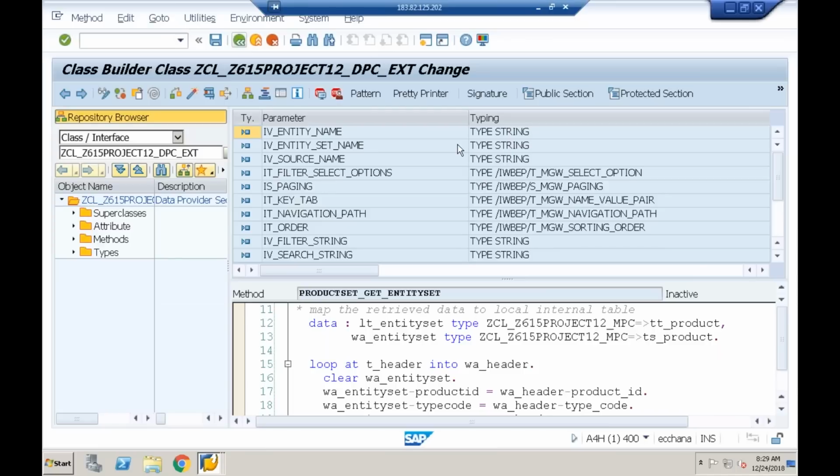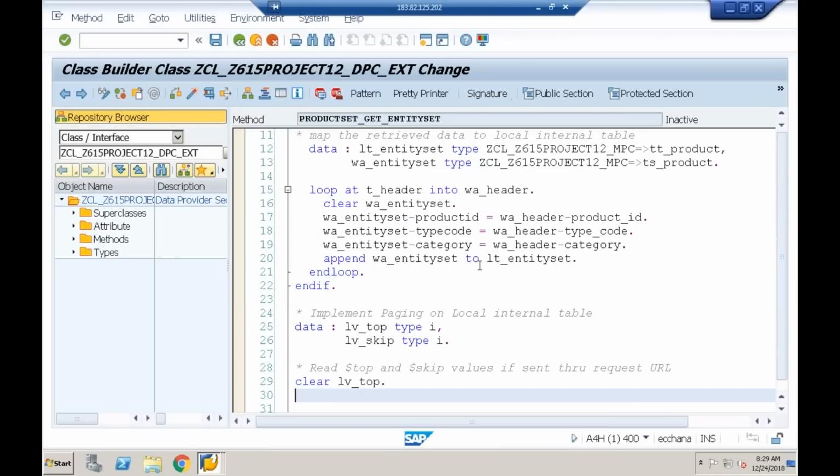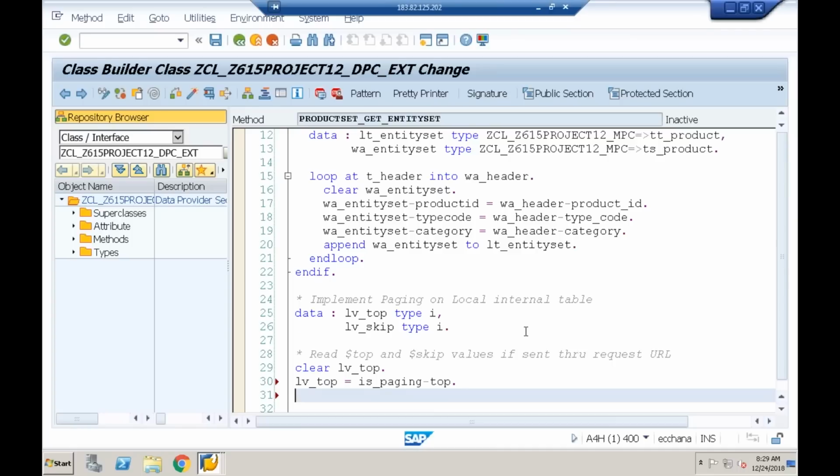So what I have to do, very simple here, lv_top is equal to is_paging-top. Okay, I can do it like this. Otherwise, there is one more way of